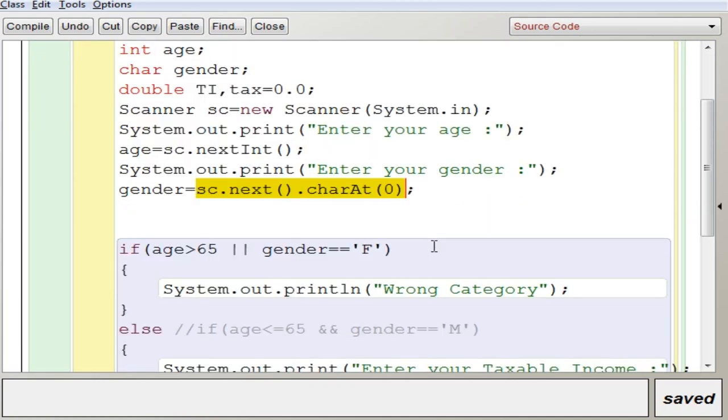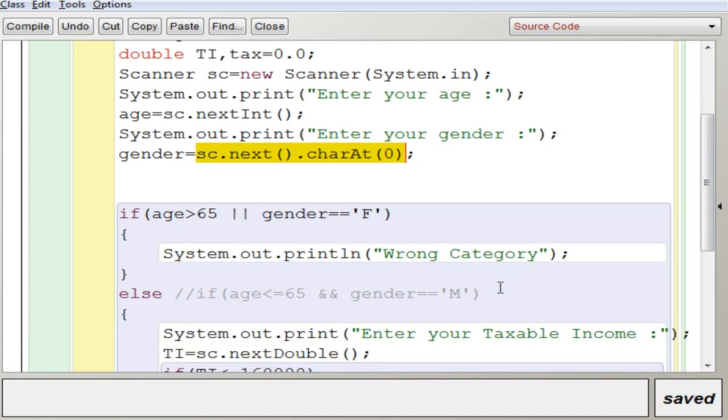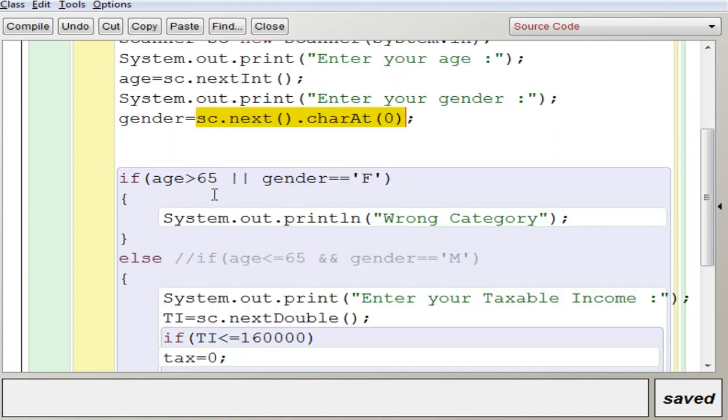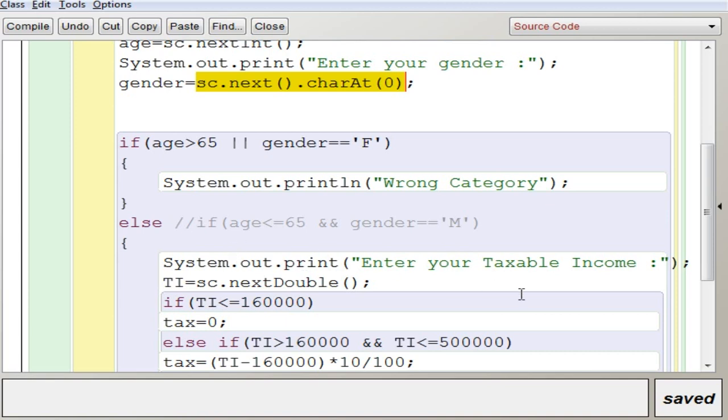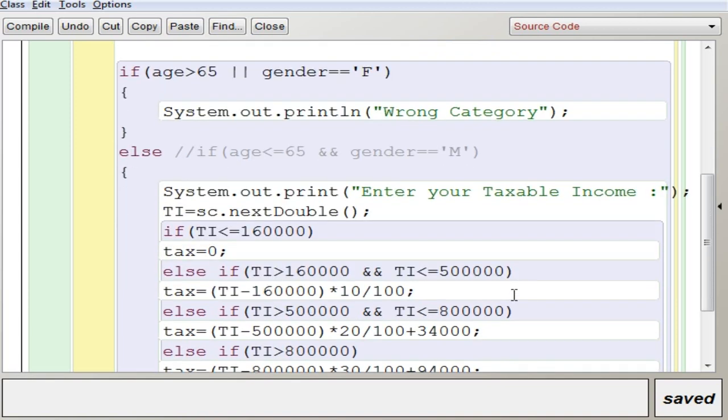After input, you are going to check the given age and gender against this criteria. If the age is greater than 65 or the gender is female, then you have to print wrong category and stop the program. If that condition is false, that means if the age is less than 65 and the gender is male, then you have to calculate as per the table. Before that you have to input the taxable income, which is stored in TI. It is a double value, so it will be stored in TI.